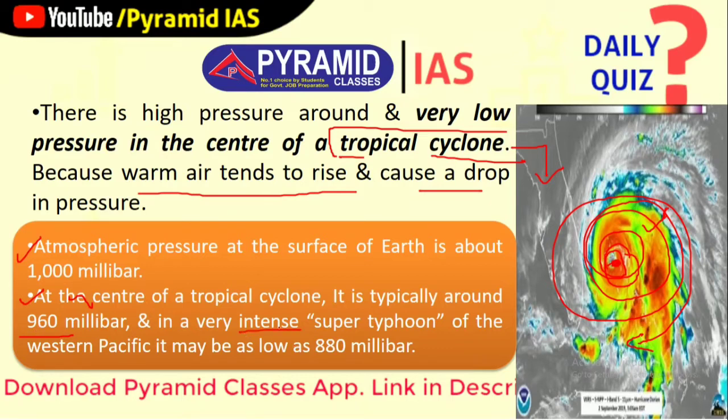And in very intense cyclones, like a typhoon in the western Pacific, it is 880 millibar. Okay, 880 millibar. So you can see here the explanation in detail, so that you will get the knowledge of what very low pressure is and why it occurs in a tropical cyclone.